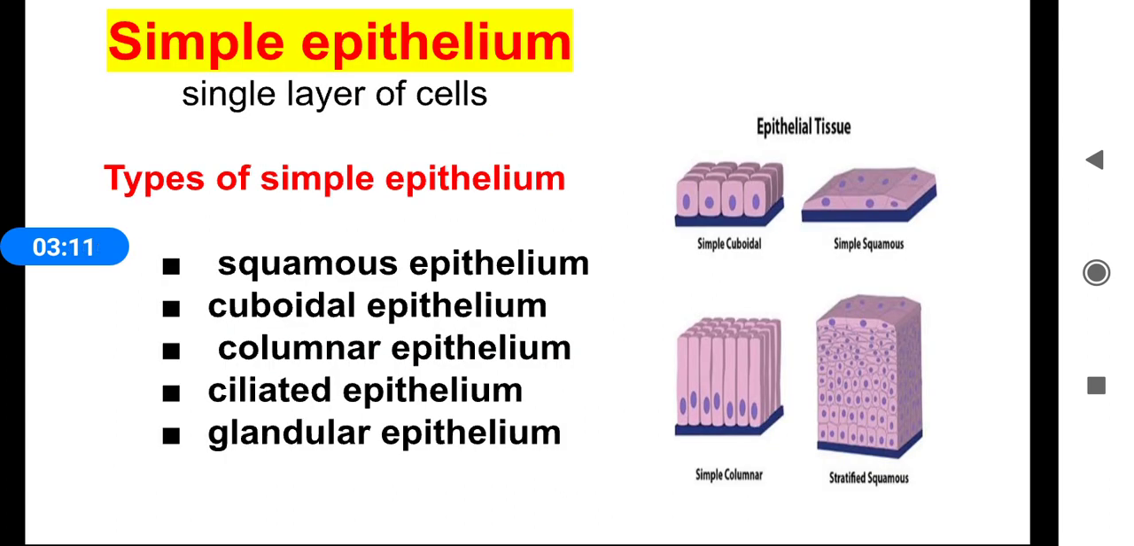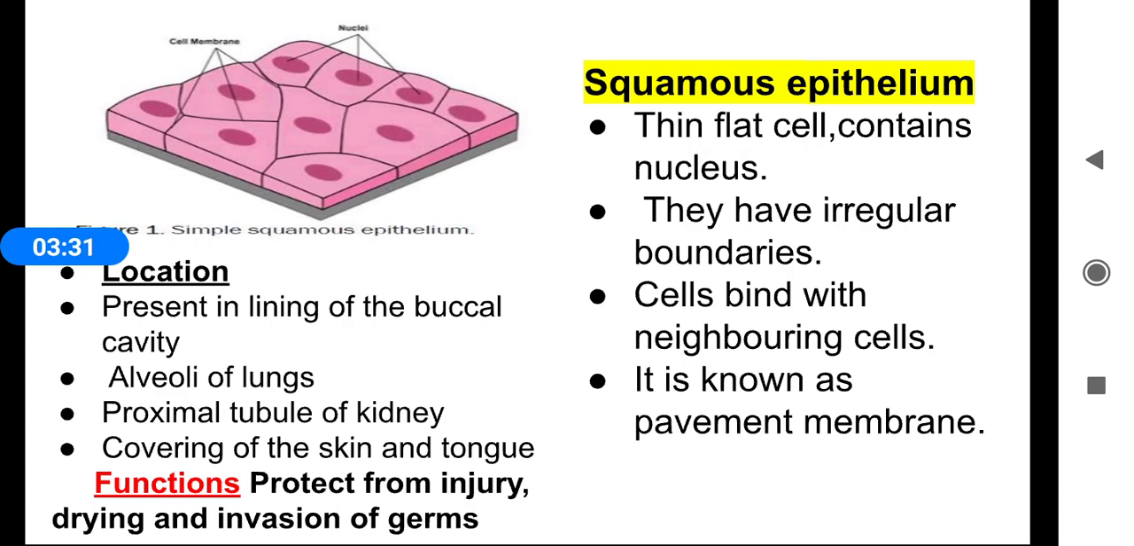Simple epithelium. The simple epithelium is formed of a single layer of cells. There are different types of simple epithelium. They are squamous epithelium, cuboidal epithelium, columnar epithelium, ciliated epithelium, and glandular epithelium. Squamous epithelium. Squamous epithelial cells are thin and flat. They contain a nucleus. They have irregular boundaries. We can see the boundary lines in between the cells. The cells bind with the neighboring cells.